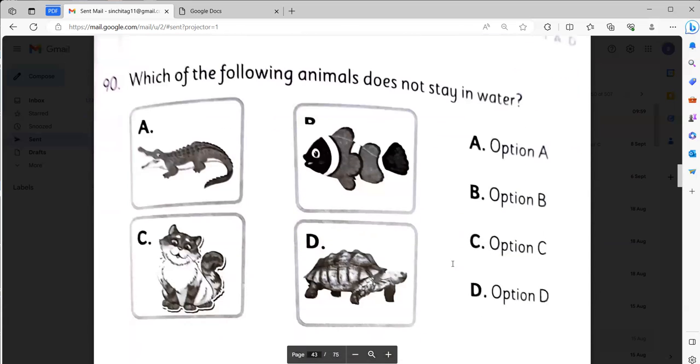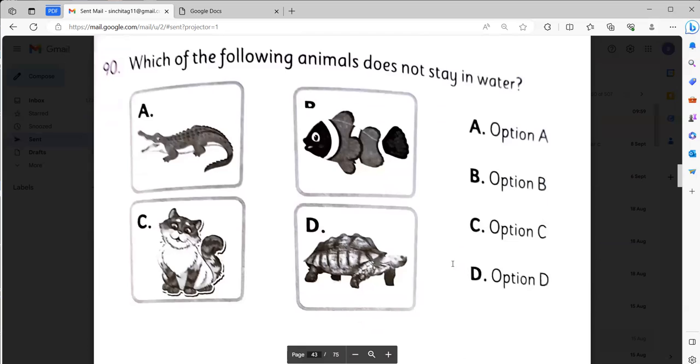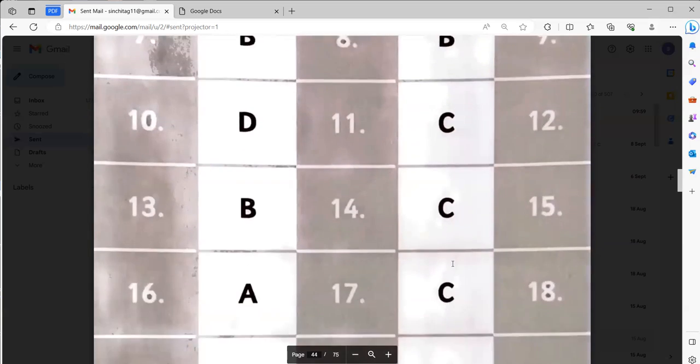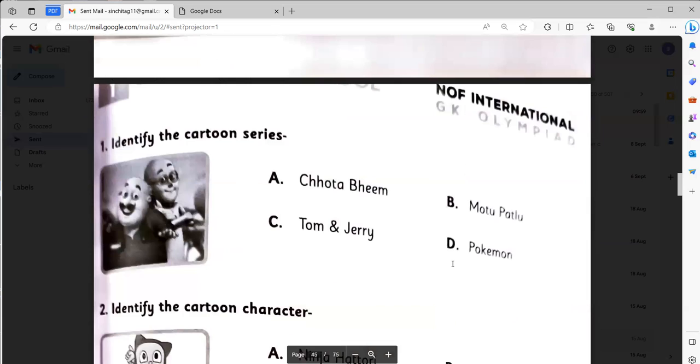Which of the following animals does not stay in water? It will be option C. These are the answers given. Identify the cartoon character.